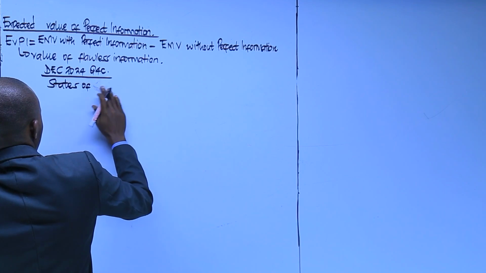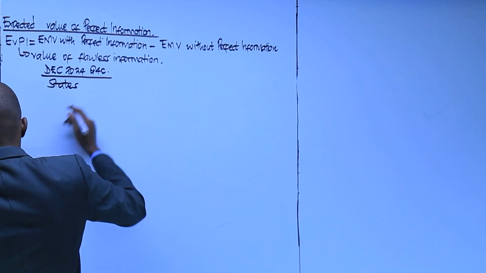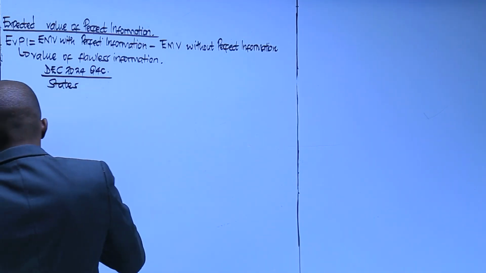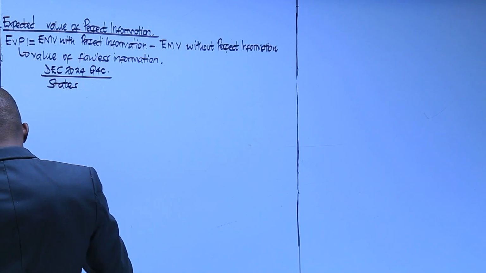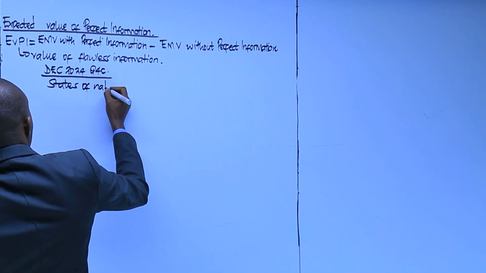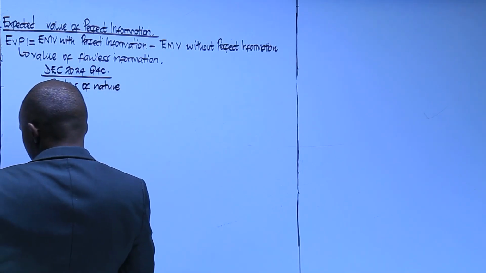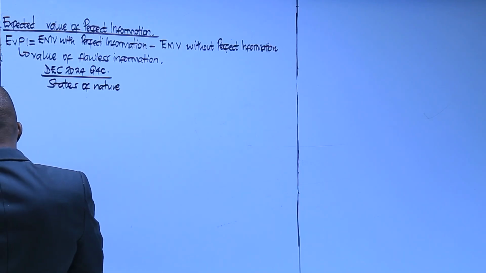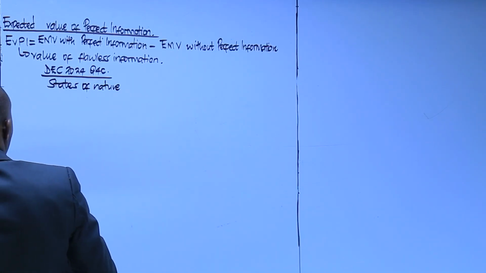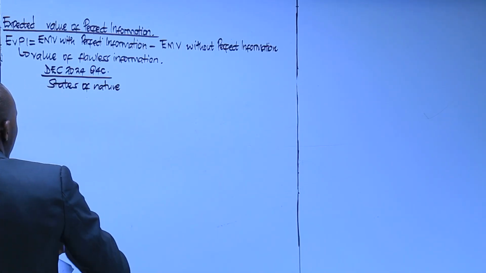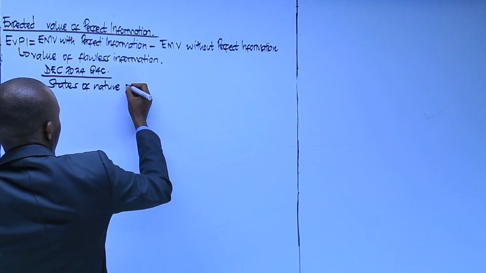Remember, states of nature are those events that cannot be controlled by management, and they should have prior probabilities if you're dealing with risk.